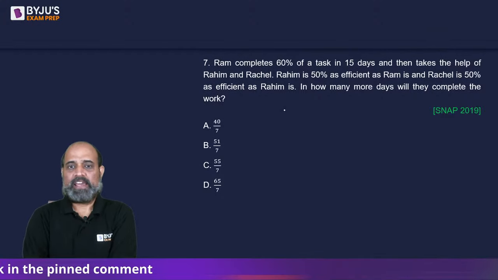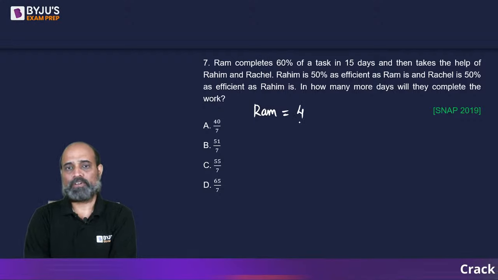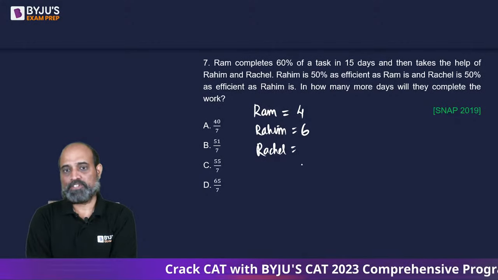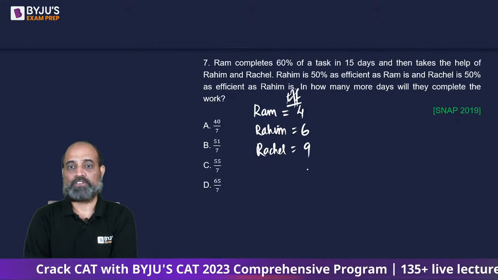Okay. If we take the efficiency of Ram to be 4, Rahim's efficiency is going to be 50% more, which is 6. And Rachel's efficiency is going to be 50% more of that. So we are talking about efficiency. So it will be 9.